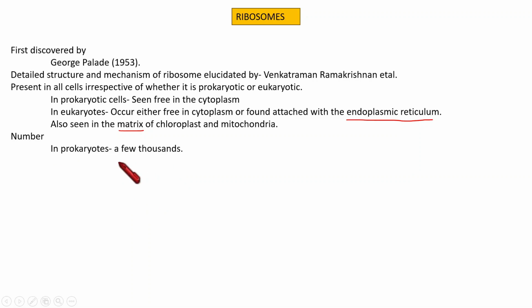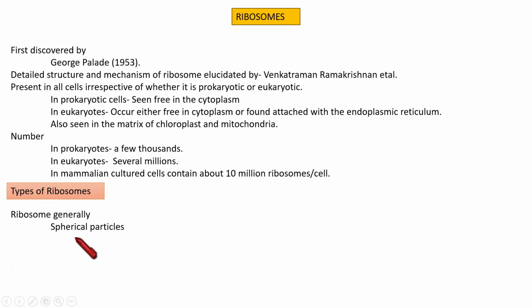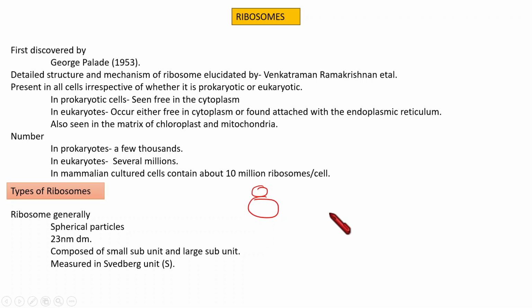Then regarding the number, in prokaryotes it is a few thousand, while in eukaryotes it is much more, several millions. In a mammalian culture cell, scientists could count around 10 million ribosomes per cell. Then different types of ribosome. Before that, we should know about its shape. It is almost spherical particles with a diameter of 23 nanometer, composed of a small subunit and a large subunit. Its measurement is in Swedberg unit.